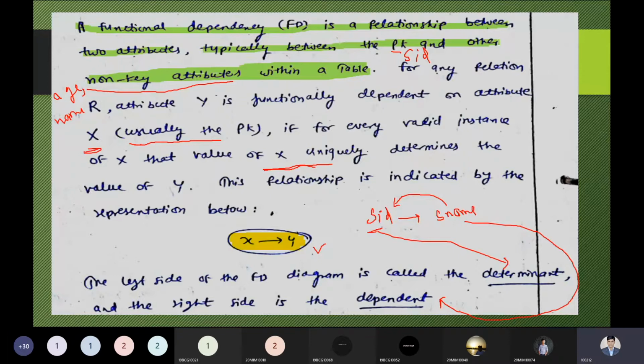Before saying yes or no, please focus on the concept. That's why I'm speaking once again to all the students. Please listen carefully. If you miss even one step, you will not be able to understand the concept properly. That's why I'm speaking.